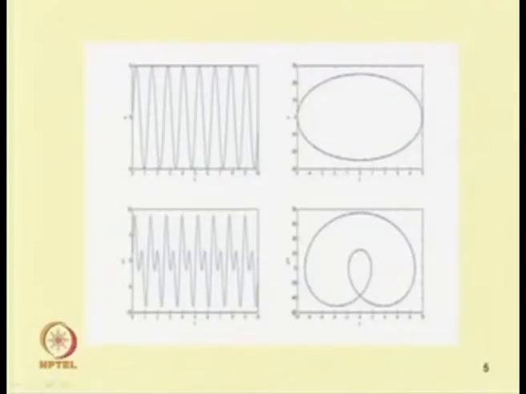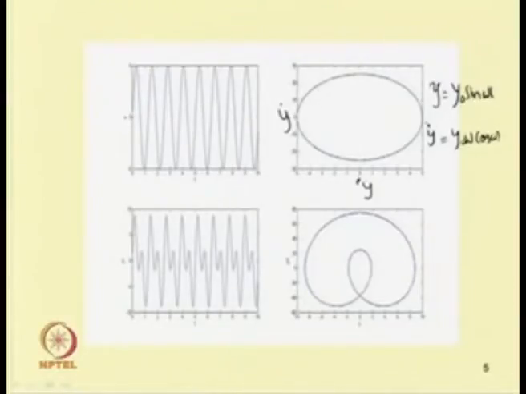For example, if y equals y0 sin omega t, then its velocity y dot equals y0 omega cos omega t, and if you plot y dot versus y, one can get a closed orbit.